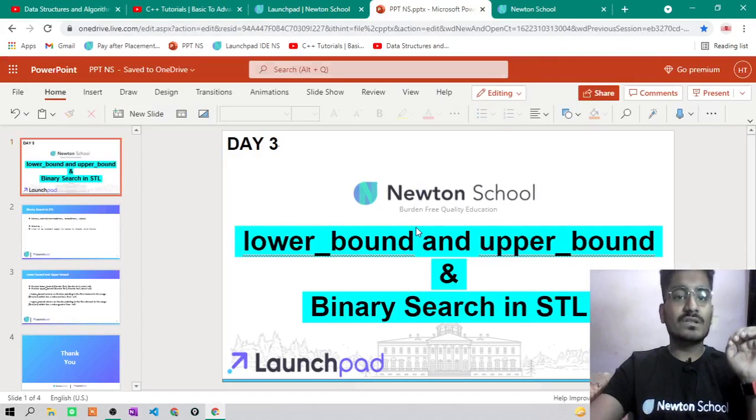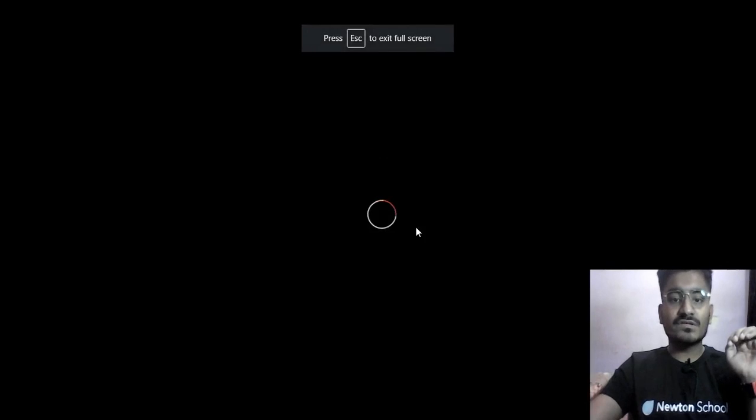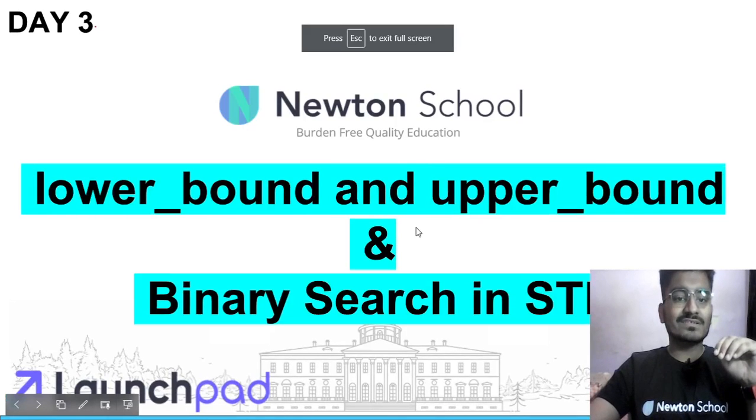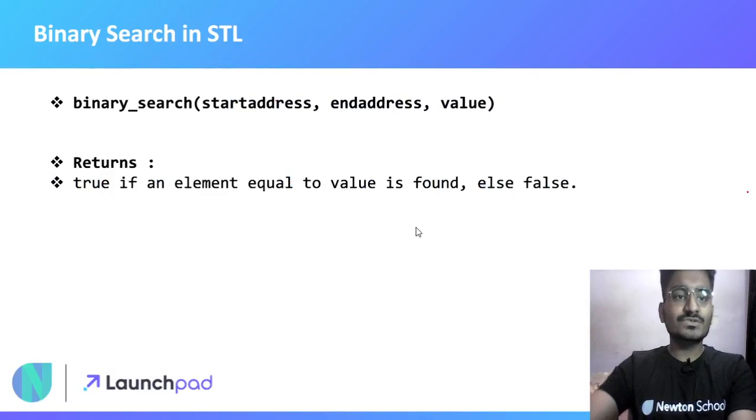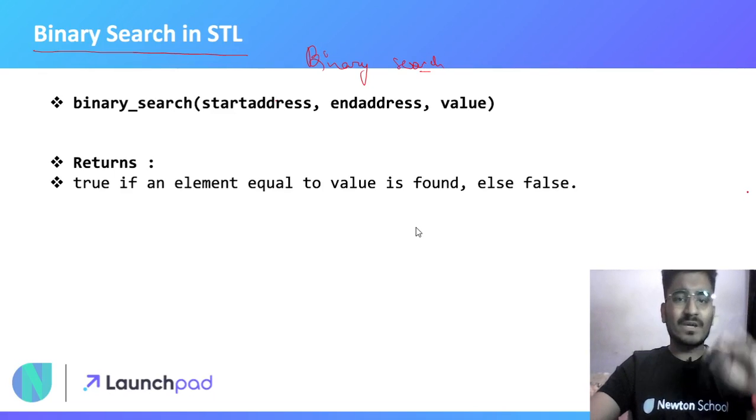So now let's start with today's topic, and that is lower bound, upper bound and binary search. We implemented binary search in the last video, and we also know what binary search is. Let me explain in brief. In binary search we do a search operation.